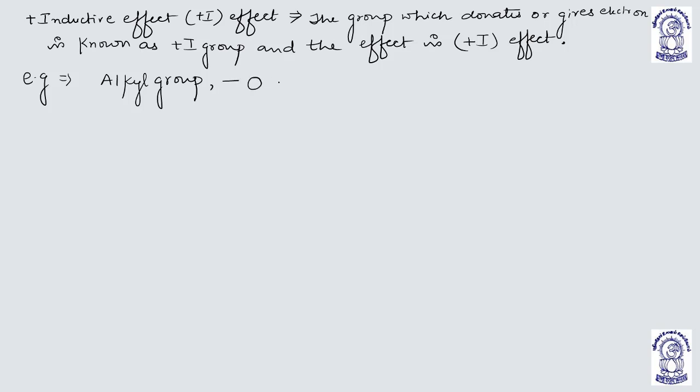Then lone pairs. They are plus I groups. Carboxylate. This is carboxylate. This is oxide and alkoxy group. Generally speaking, these have a negative charge.